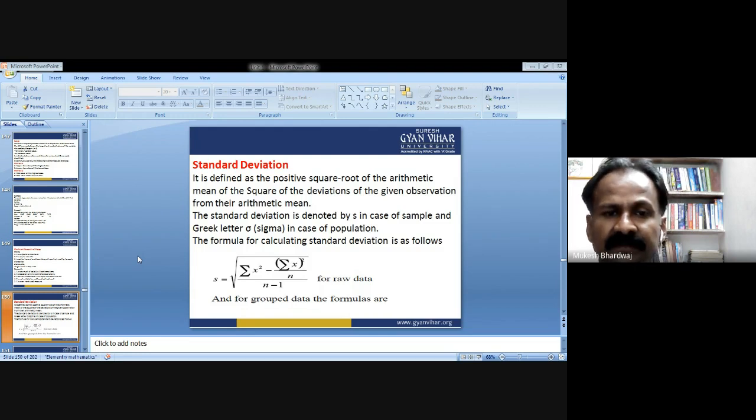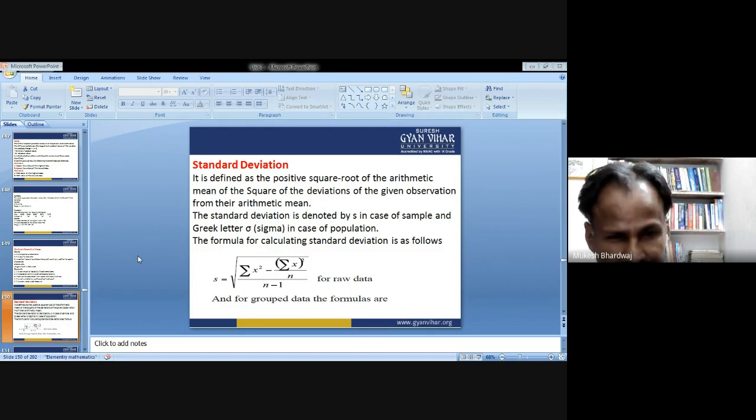So the standard deviation gives the exact performance or exact result where there is variability. It is defined as the positive square root of the arithmetic mean of the square of the deviation of the given observation from their arithmetic mean.